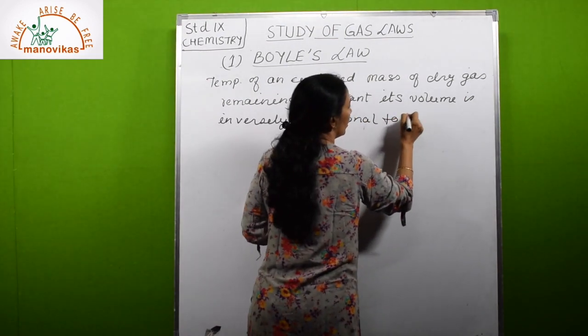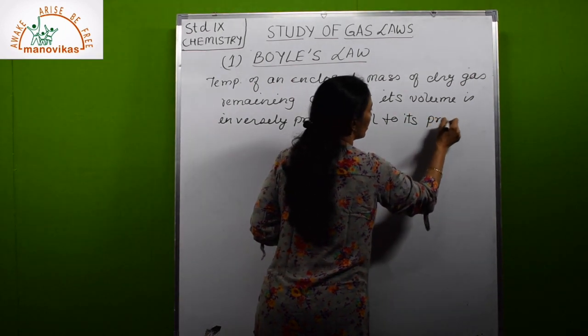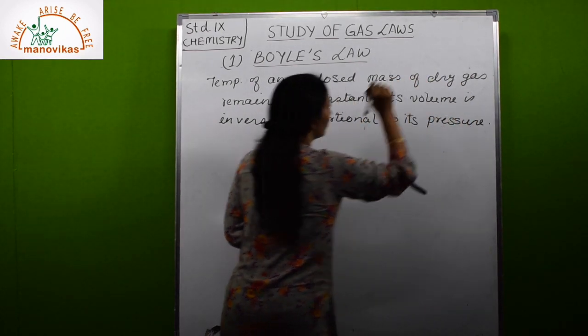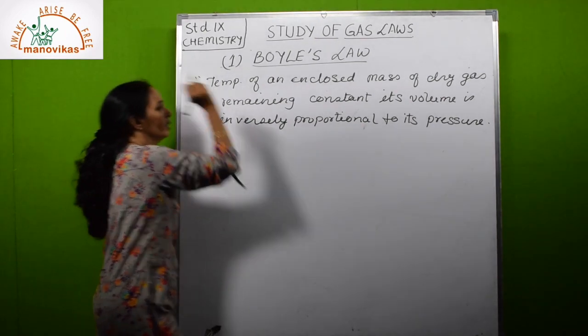It's very simple. Okay, you have to learn.